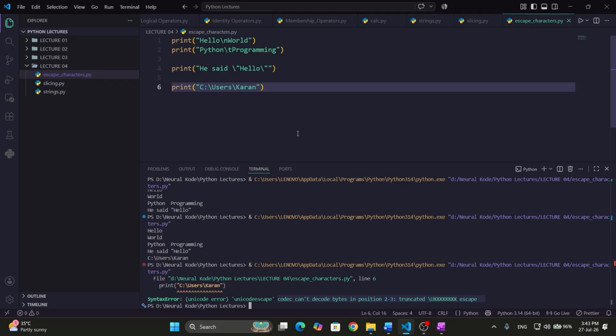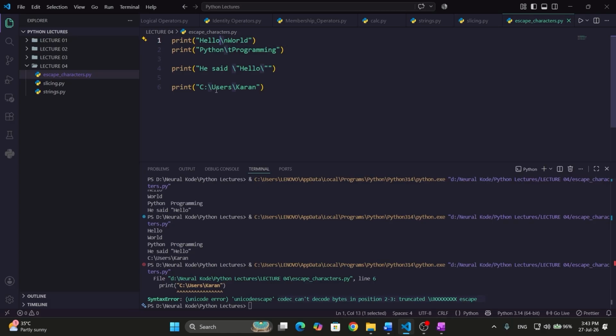What is the meaning of it? It means that we are using backslash and backslash t. Backslash is mainly a command to give some extra instructions, it means the escape sequence. Escape sequence means special characters that have some specific meaning. If you give backslash n here, it will move the cursor to the next line.